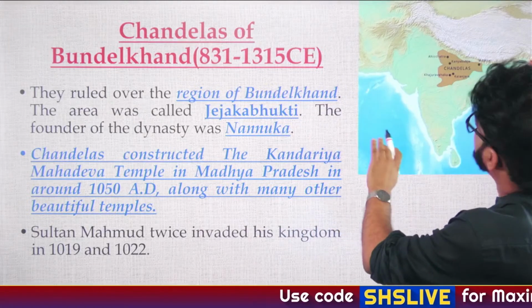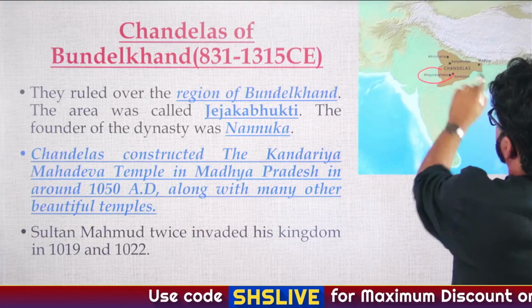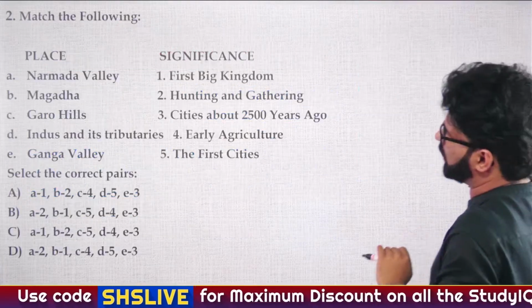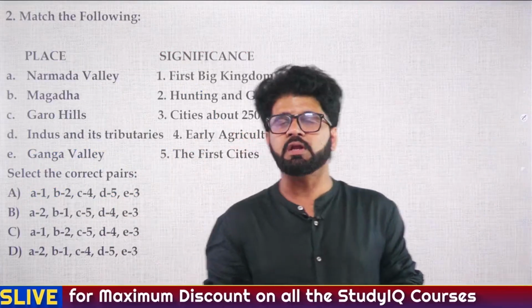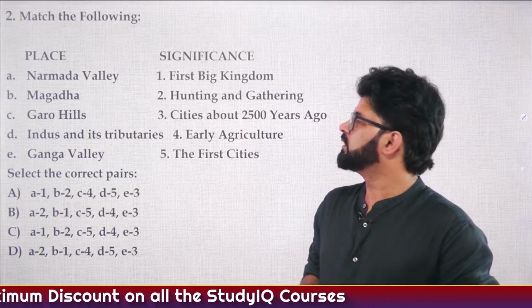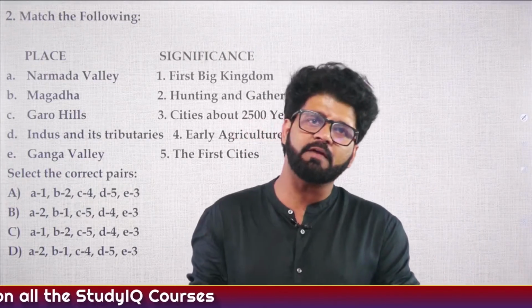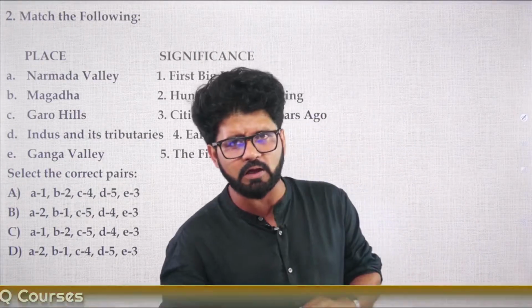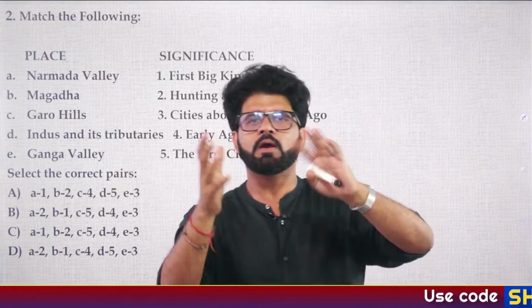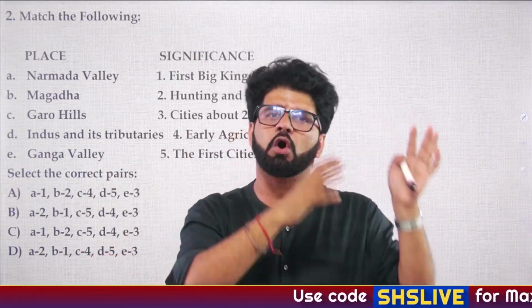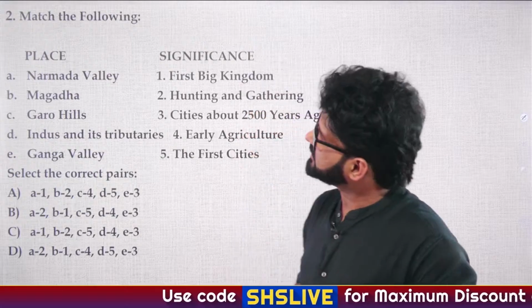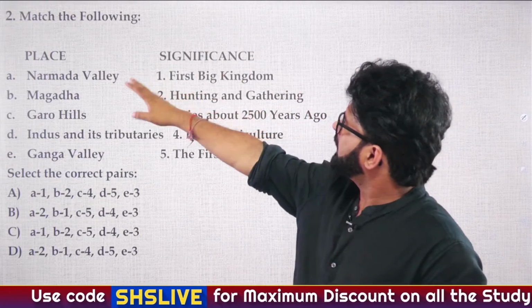So Chandelas of Bundelkhand, Kandariya Mahadev temple, this Khajuravahaka, that is Khajuraho. Let's solve one more question and then we will enter into Delhi Sultanate, Mamluk, slave dynasty, Qutubuddin Aibak, Lakh Baksh. What was happening there? And different writers, different authors, Hasan Nizami, etc. We'll talk about all of them in an interesting manner.